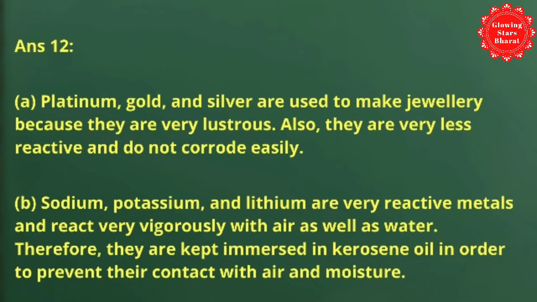Next, sodium, potassium and lithium are stored under oil because they are very reactive metals and react very vigorously with air as well as water. Therefore, they are kept immersed in kerosene oil in order to prevent their contact with air and moisture.